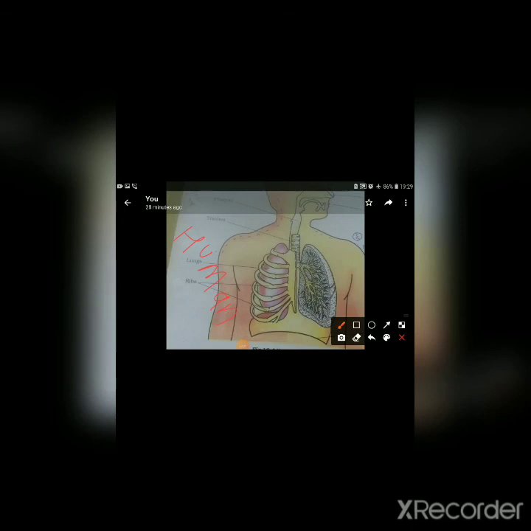It's fine. So in the exam, if you are asked to draw the figure of the human respiratory system, you have to follow this type of diagram. So I hope you all have understood.